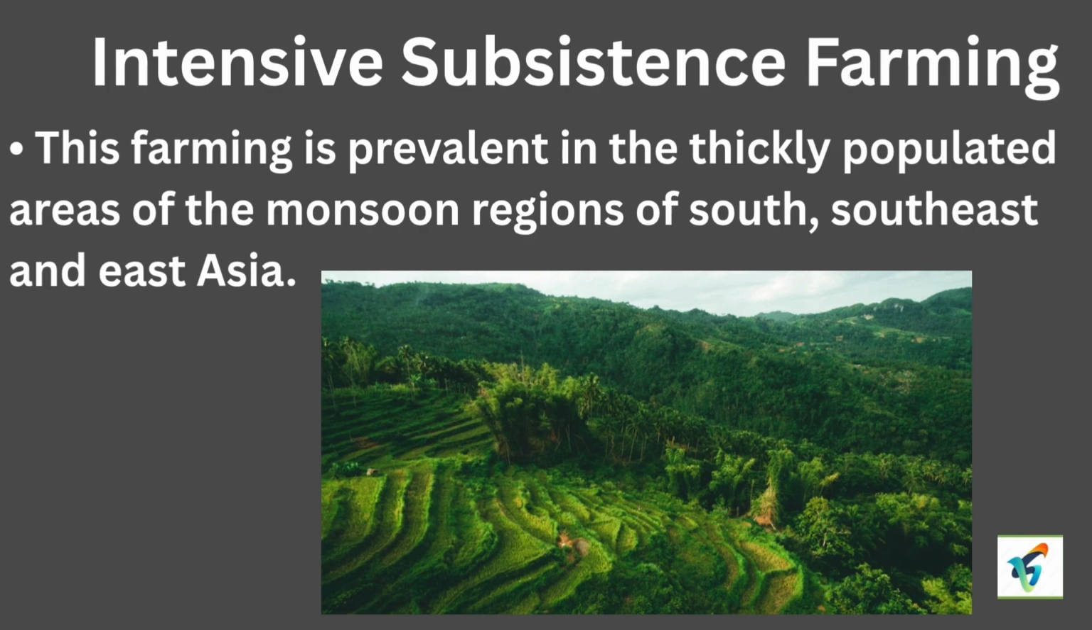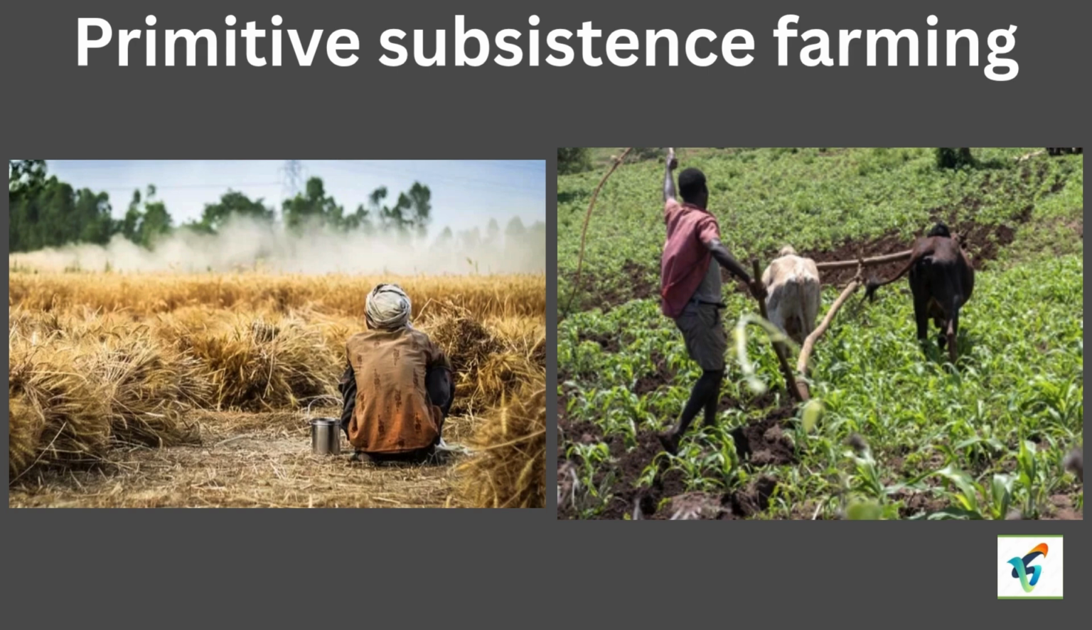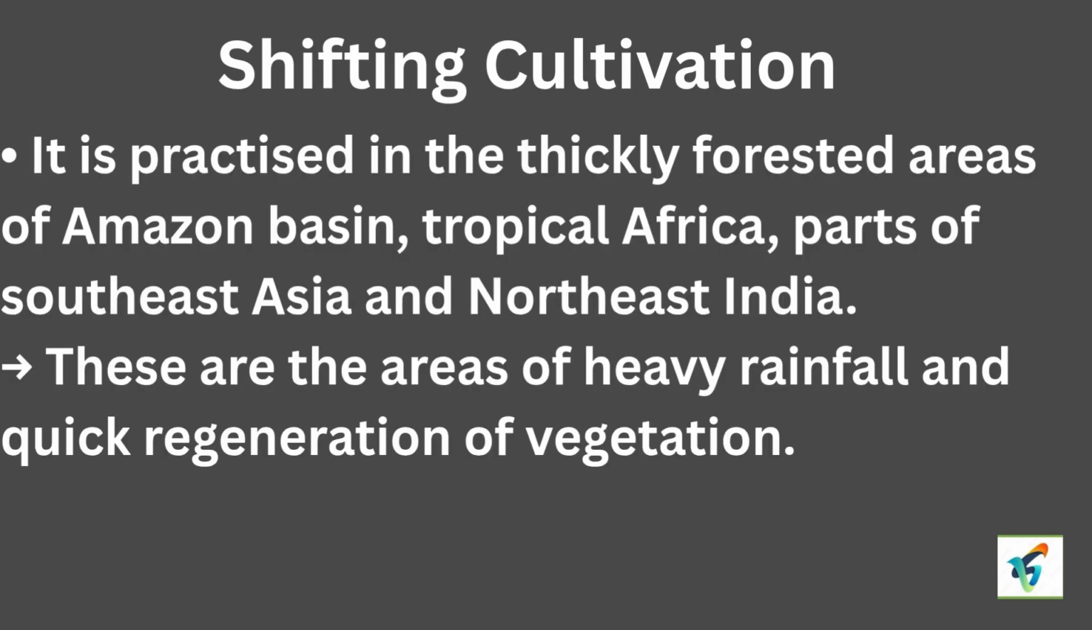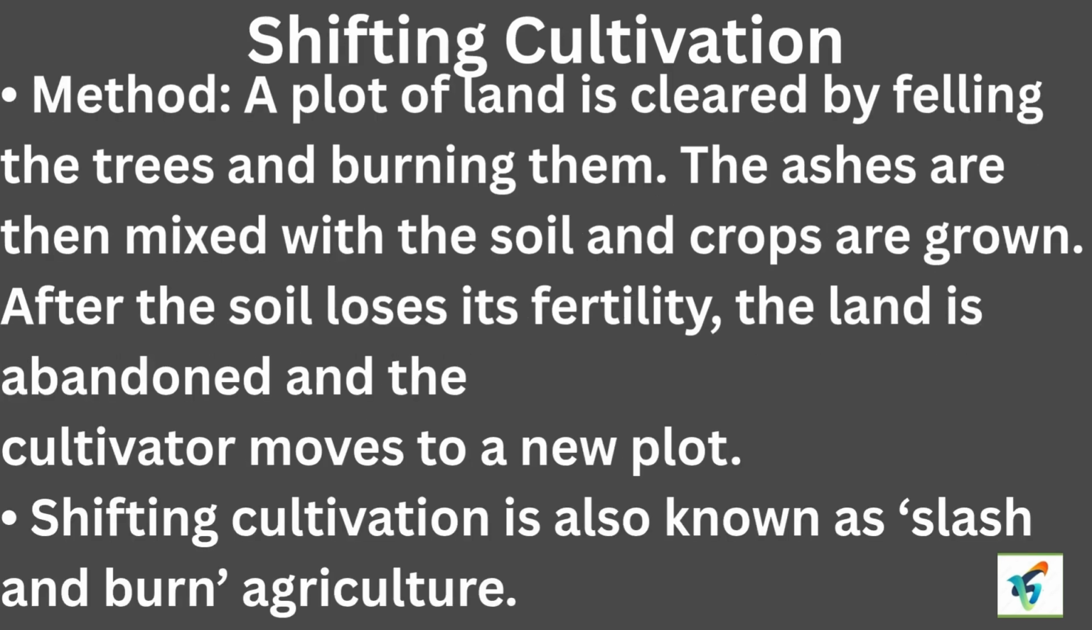Primitive subsistence agriculture. First, shifting cultivation. It is practiced in the thickly forested areas of the Amazon basin, tropical Africa, and northeast India. Method: the ashes are then mixed with the soil and crops are grown. Third, shifting cultivation is also known as slash and burn agriculture.